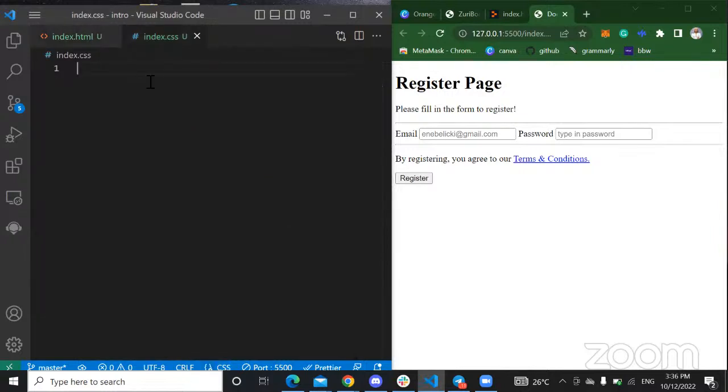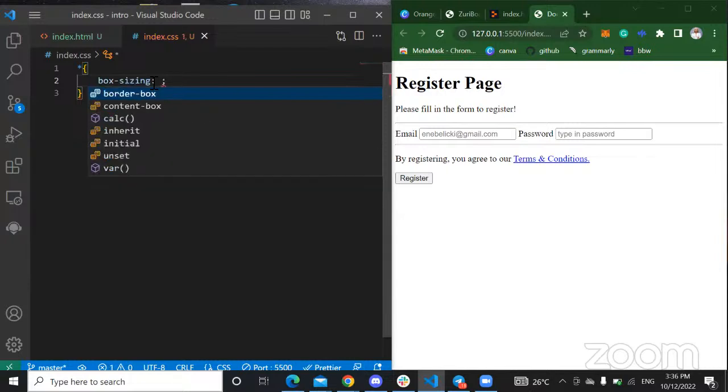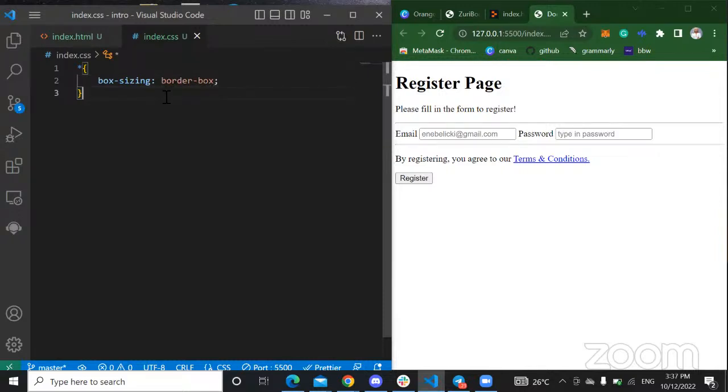So let's go to our index.css, and for the universal selector, this universal selector just simply means I'm selecting every single thing about the page and I'm saying, oh, apply this. So I'm going to give this a box sizing of border-box. Right, so I'm saying that every element should have a box sizing of border-box. So that is it. If you watched the tutorial, you should understand clearly what border-box is.